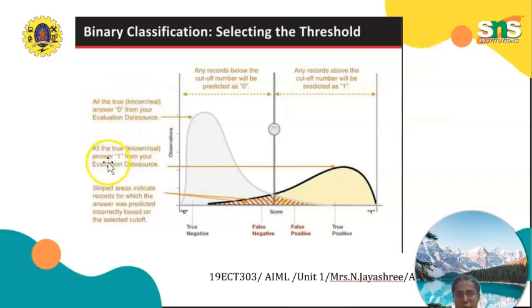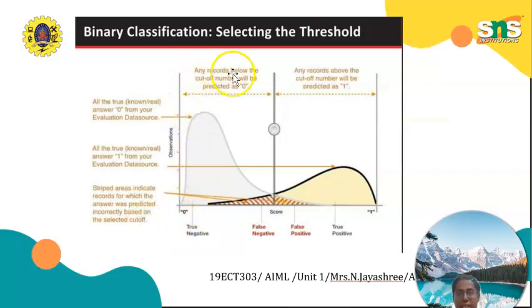If all the answers are 1 from your evaluation data source, that is indicated by this. Striped areas indicate records for which the answer was predicted incorrectly based on the selected cutoff.